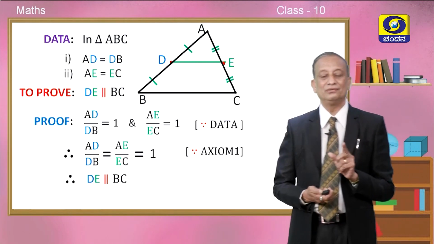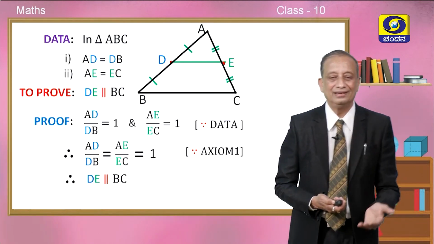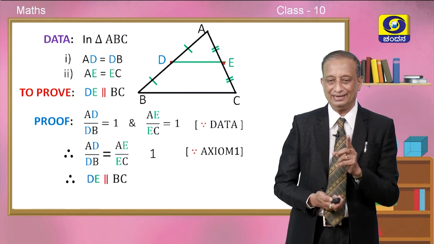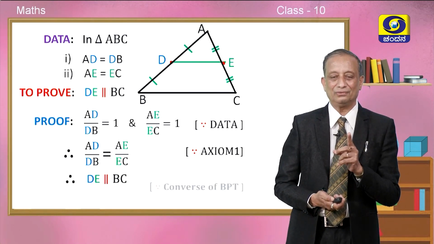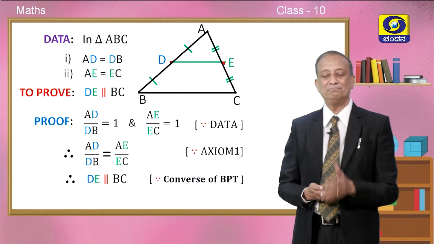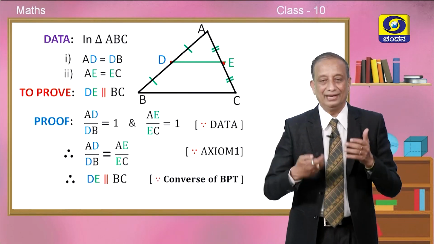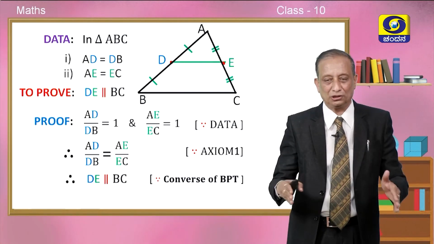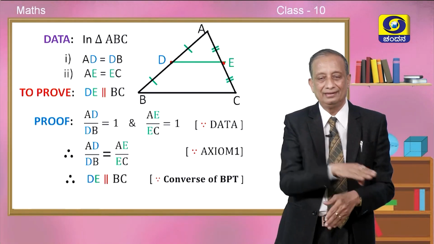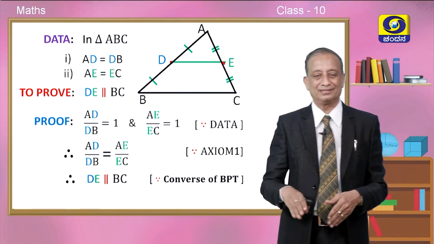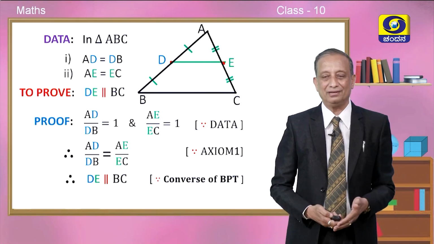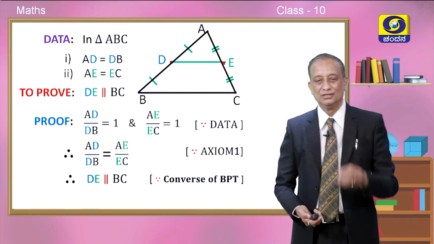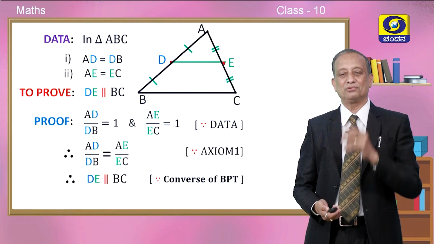Therefore, can you not say immediately that DE is parallel to BC? The reason being, can anybody tell me the reason? What is the reason? Converse of BPT. If any straight line divides two sides of a triangle proportionally, then the straight line is parallel to the third side. So, by converse of BPT, we have proved that DE is parallel to BC. So nicely we have proved this.